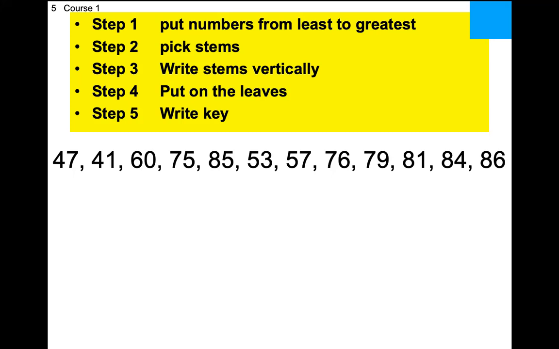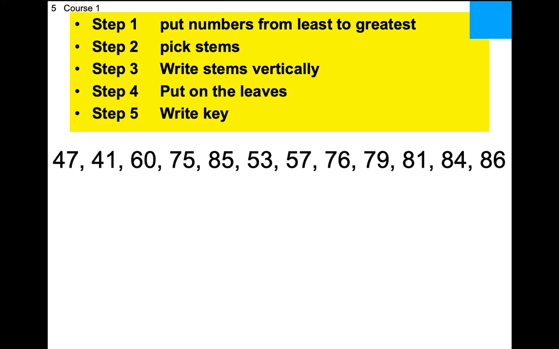Caden, first column, same or different? Same. Because they all say 4. Well, look at the numbers. It's already different. So we're going to use the first column. So what are my stems then? 4, 5, 6, 7, 8. I write those vertically. 4, 5, 6, 7, 8. Write a vertical line.